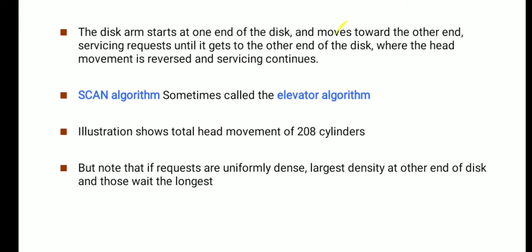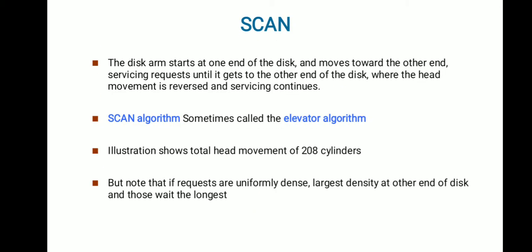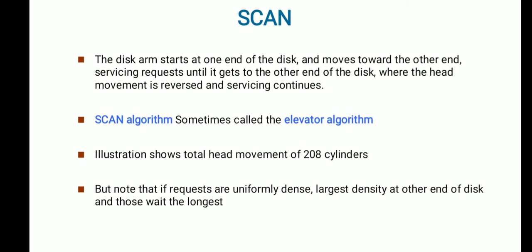And the next algorithm is SCAN. To avoid that, here we have the elevator algorithm. It is also called the SCAN algorithm or elevator algorithm. How it works is, the disk arm starts at one end of the disk. Assume that it is at 53 and it will be moving towards the other end, either left or right. If it moves towards the left, it will see what requests there are in the left end. It will clear all those requests, and from the left end it will start moving towards the right end, and throughout the right end, all the requests there will be served together. So this is how it works.